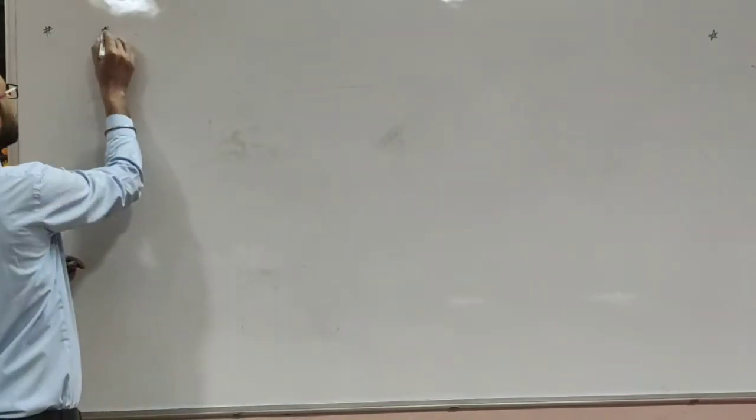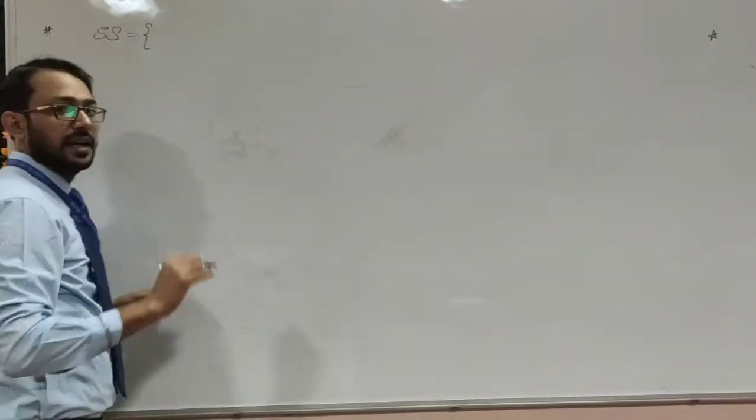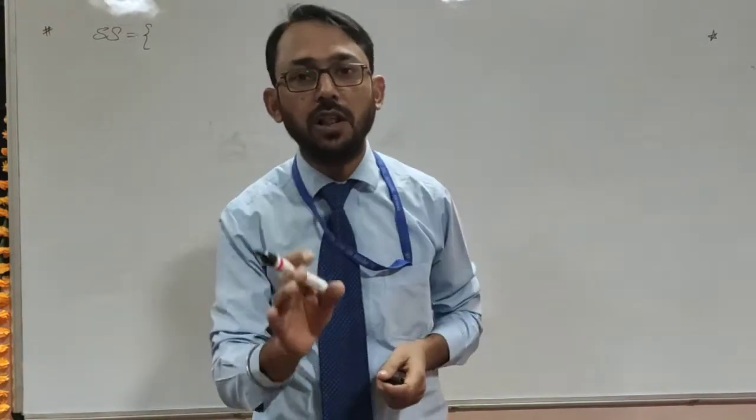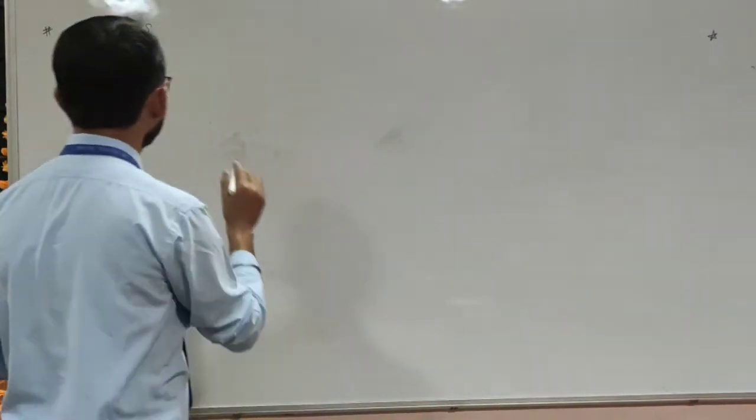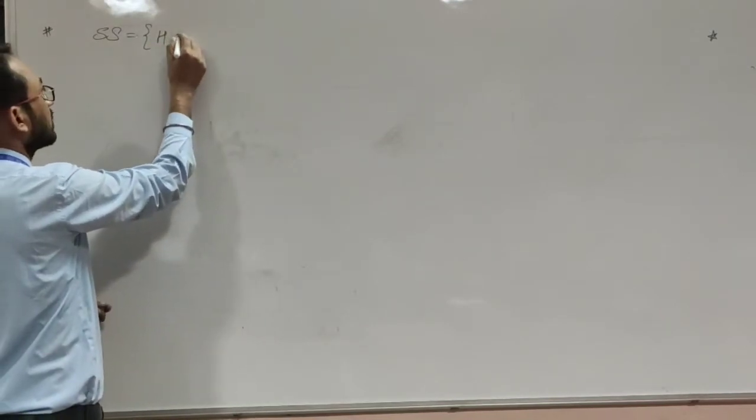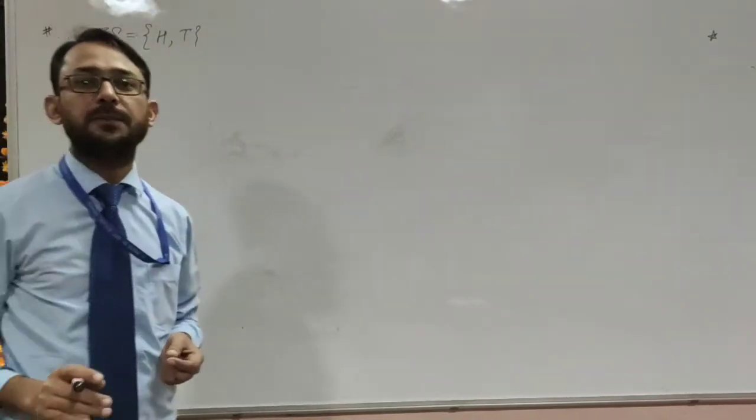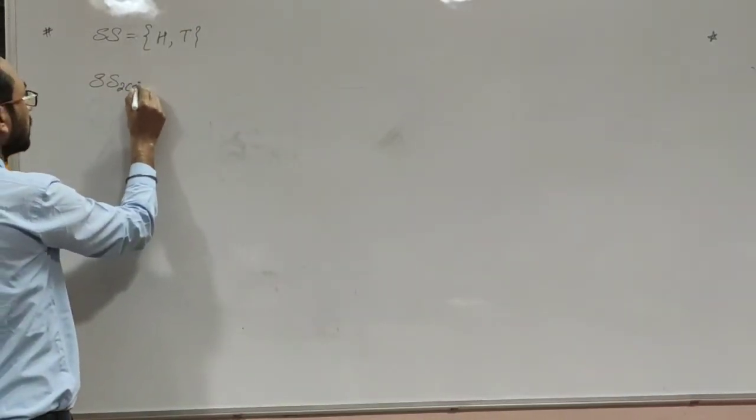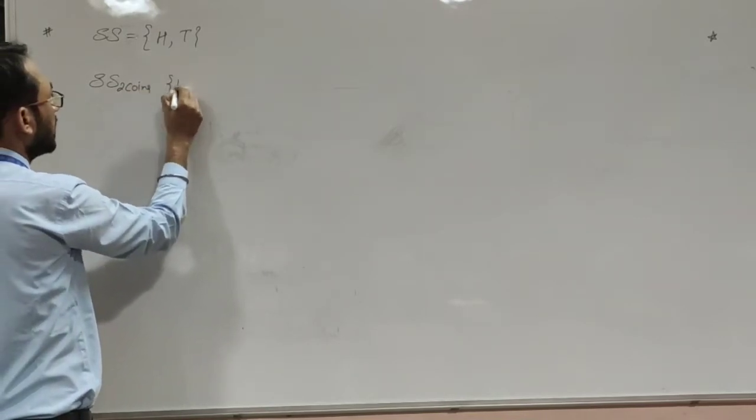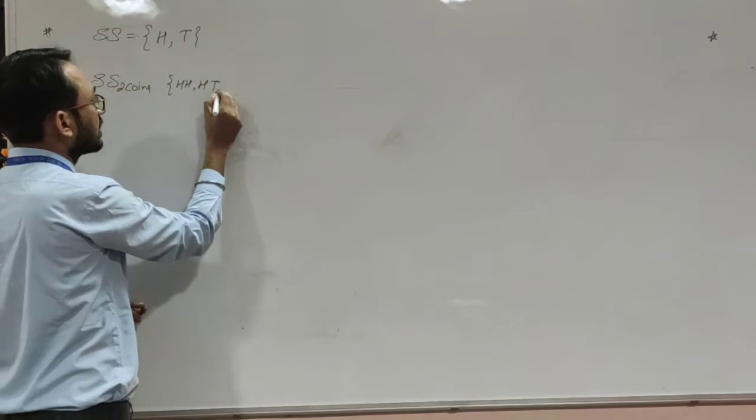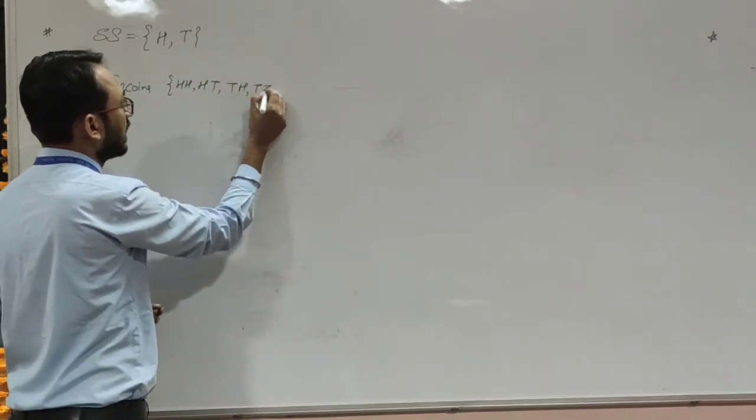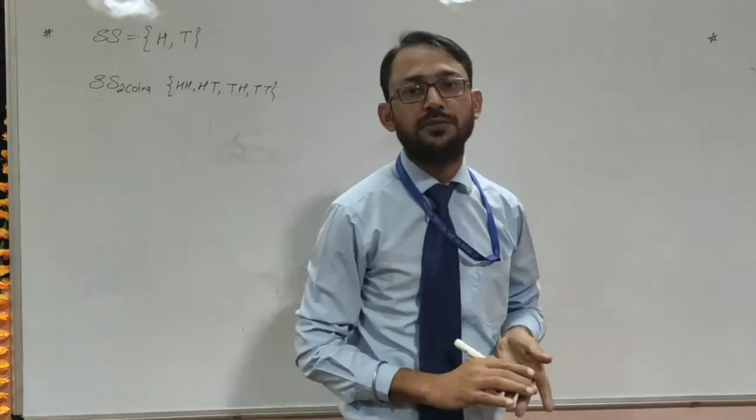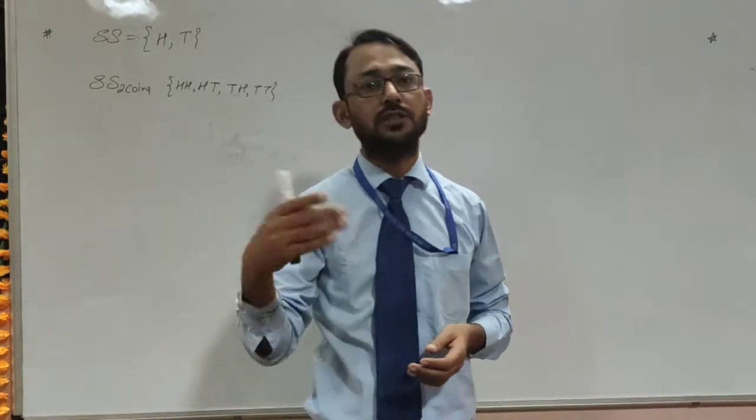The first thing which you should be knowing is the sample space. Sample space is the collection of all the possible outcomes. Like when we used to toss a coin, we used to get heads or tails. This is the sample space of one coin. We could toss two coins. The sample space will be head head, head tail, tail head, tail tail. Like that we could write the sample space for 3 coins or more than 3 coins also.